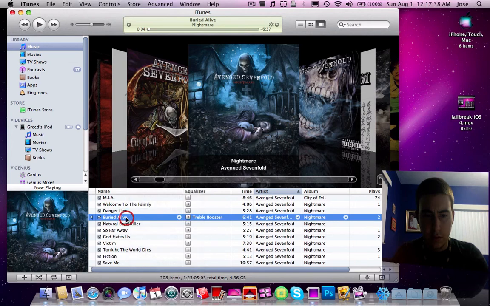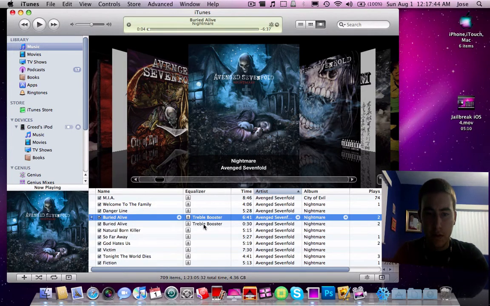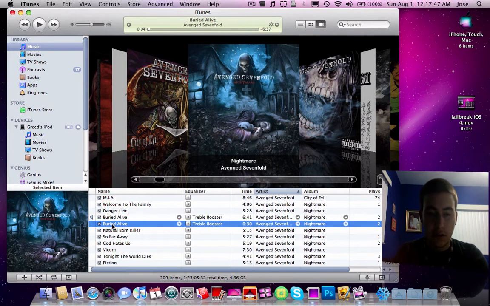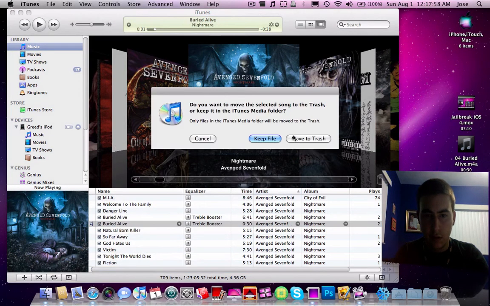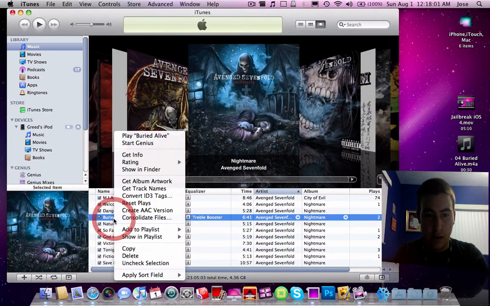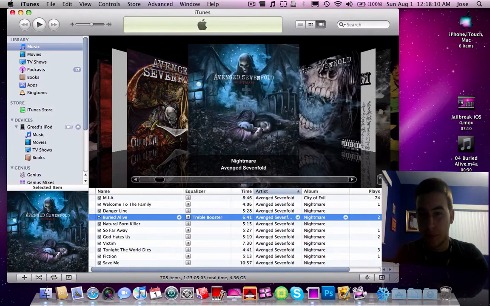And now you just right click again and click Create AAC Version, and it'll be done. Now you just drag it onto your desktop, and you'll see it right there, and you can go ahead and delete that one. Yes, and I know it's kind of annoying, but you always gotta remember to uncheck those two, because now your song will always play from there.